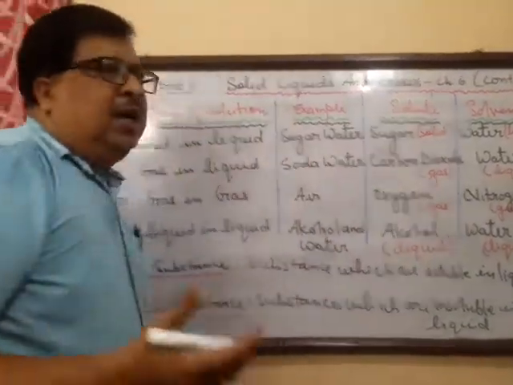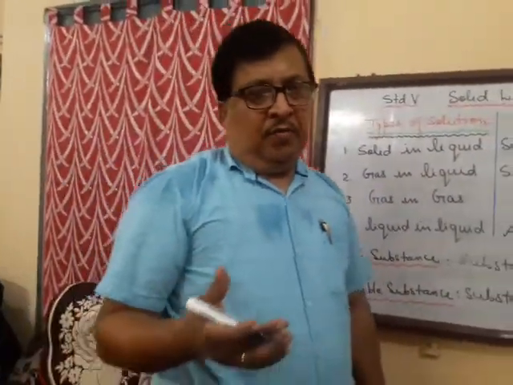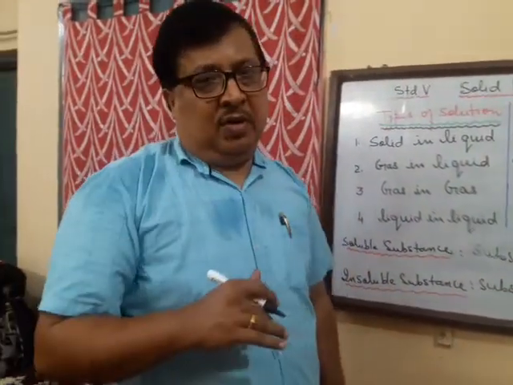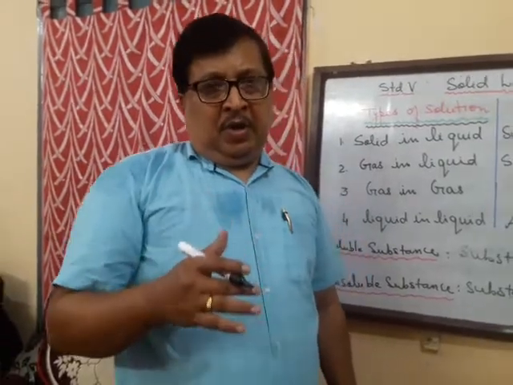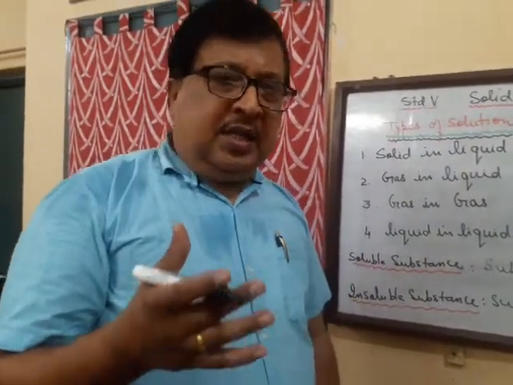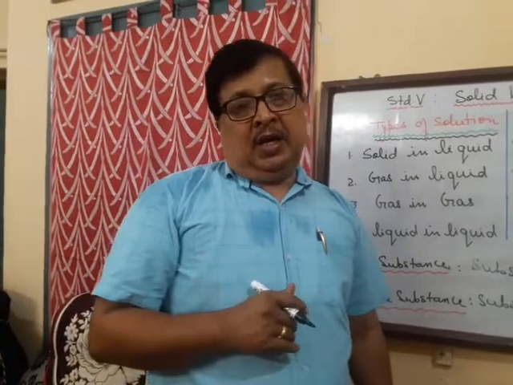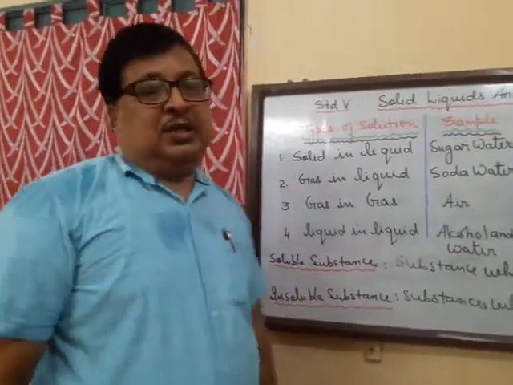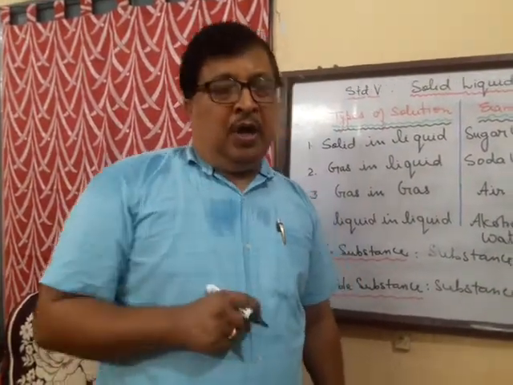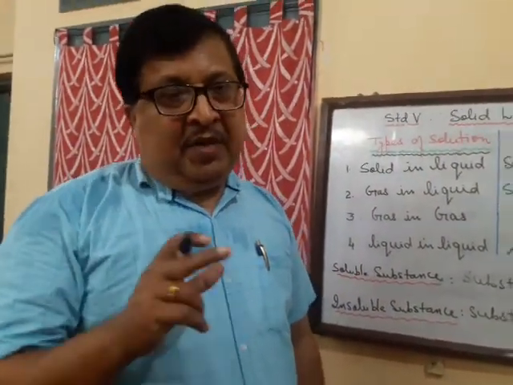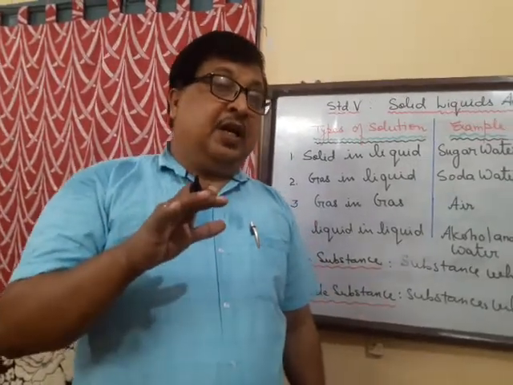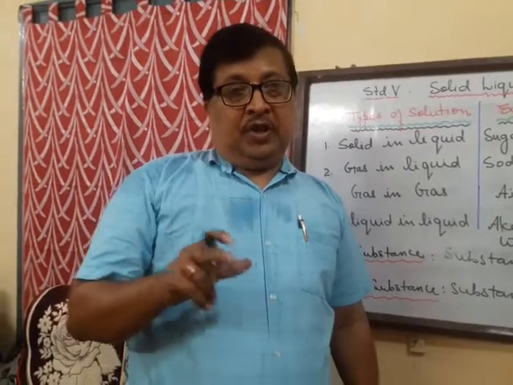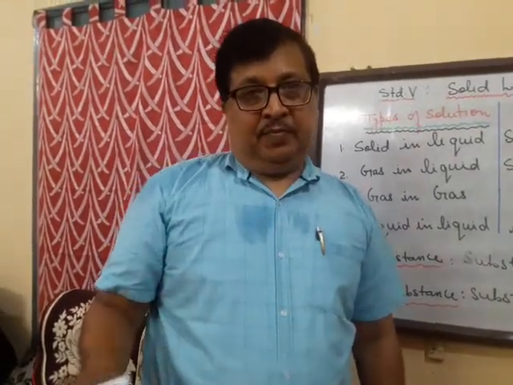Now there are various solutes that are insoluble. For example, sand, mud, chalk powder, these do not get dissolved in the liquid, say water, whereas sugar, salt, these are soluble in water, that is the solvent. So we have soluble and insoluble substances. Now in the book we have an activity where we can identify which solutes are soluble and which are not soluble. We are just going to go through that activity.